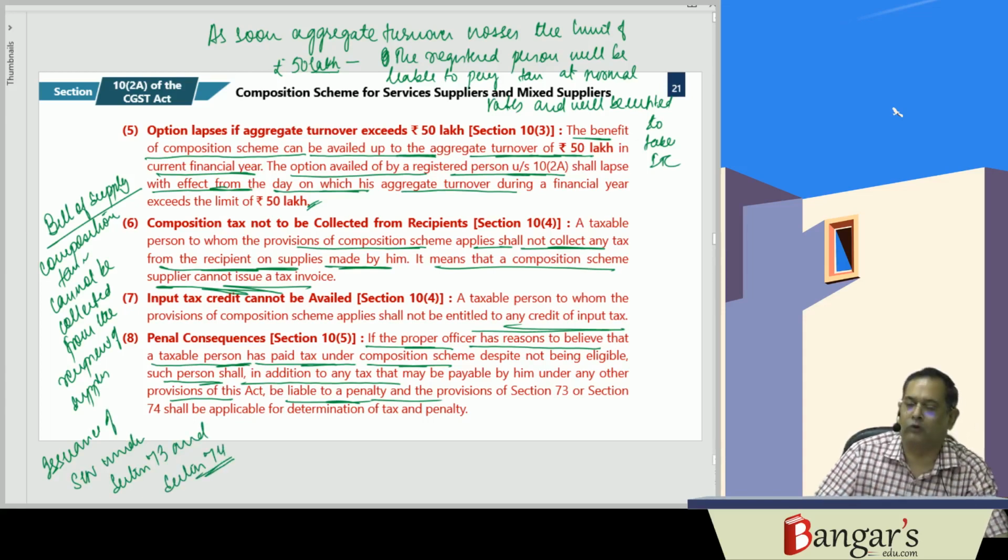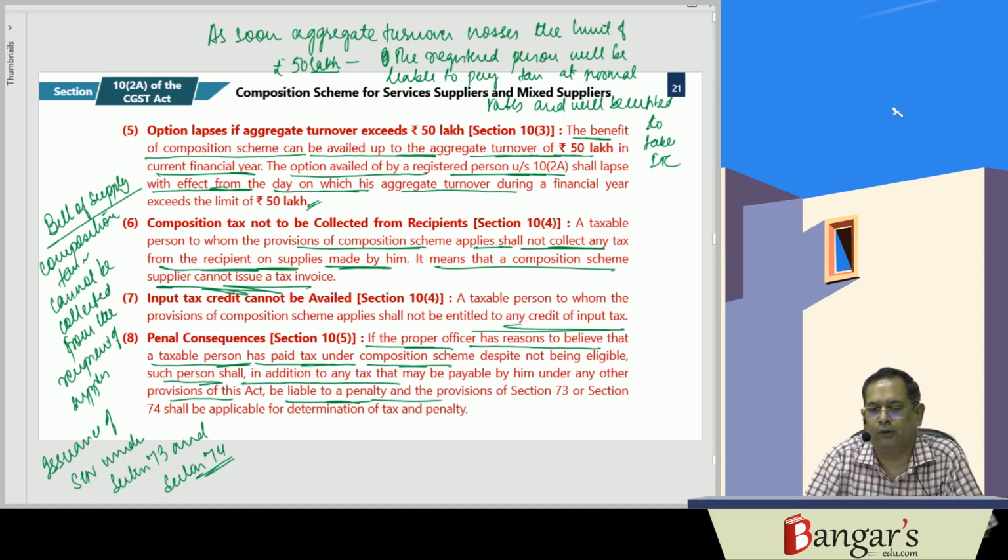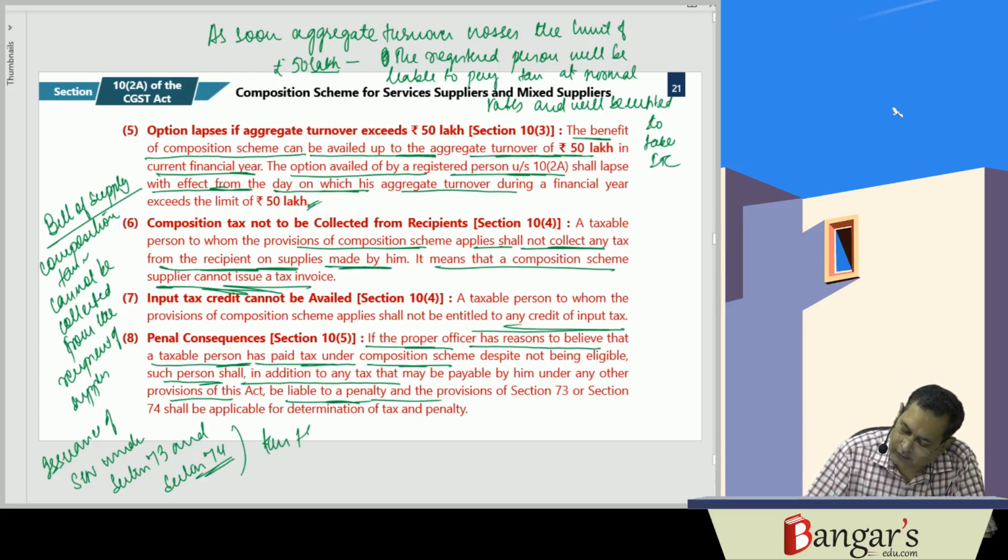Issuance of show cause notice will be there under sections 73 and 74, and in that case the person will be liable to pay tax as well as interest. As per sections 73 and 74, it has been provided that interest is mandatory, plus penalty also.